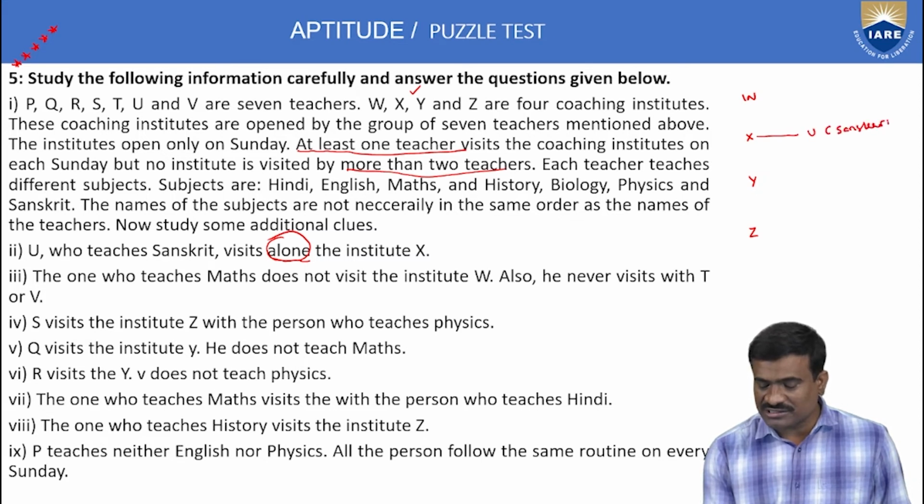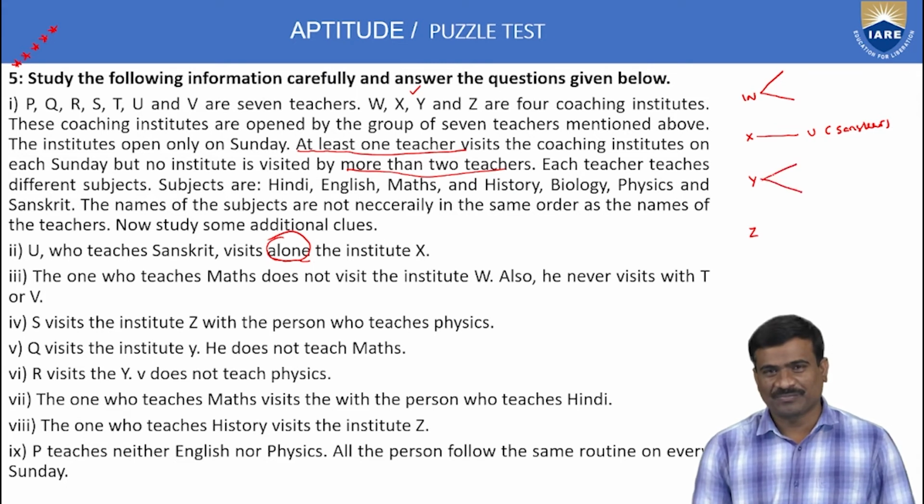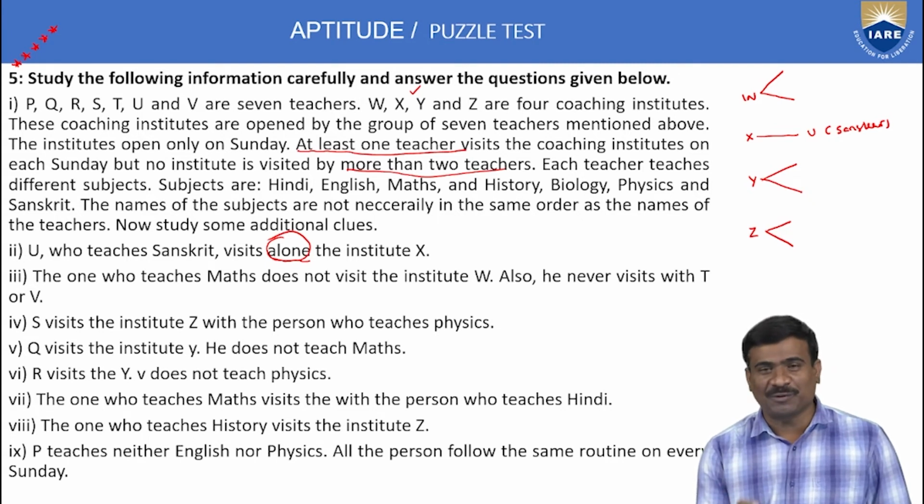Of the total 7 teachers, X has only one person, 6 remain, but only 3 institutes remain. Then each institute has exactly 2 teachers. X institute has 1 person, W institute 2 persons, Y institute 2 persons, Z institute 2 persons. Total 7. The remaining 3 institutes have 2 each. Total 7 teachers and 7 subjects.